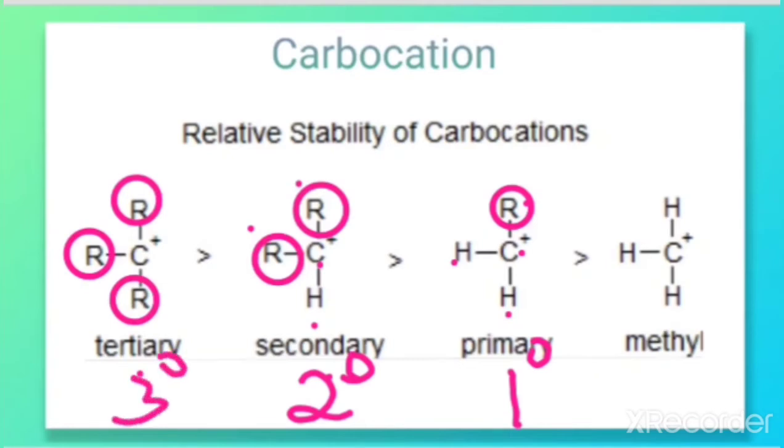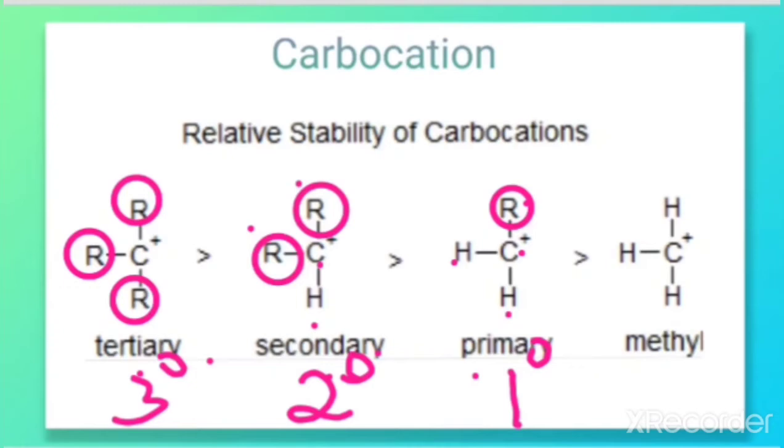So here we have learnt the classification of carbocations, that is 1 degree, 2 degree and 3 degree, which are also called primary, secondary and tertiary carbocations respectively. So how can we define this classification?